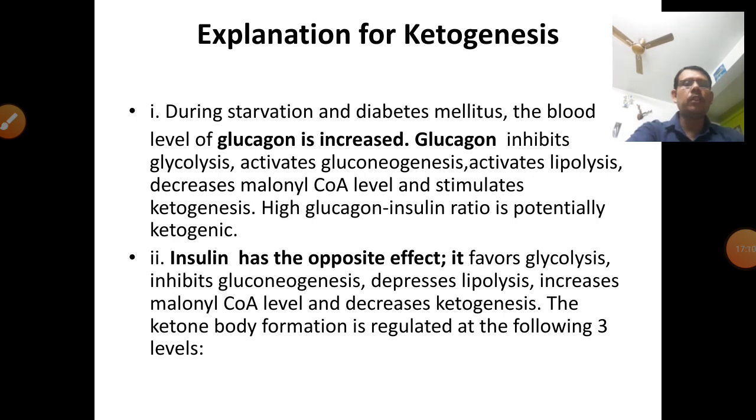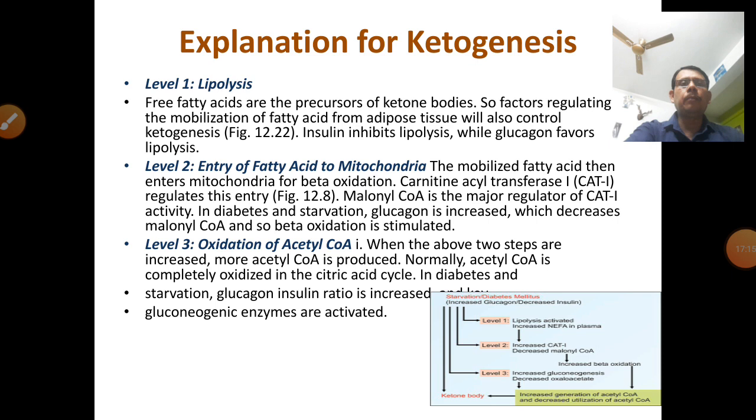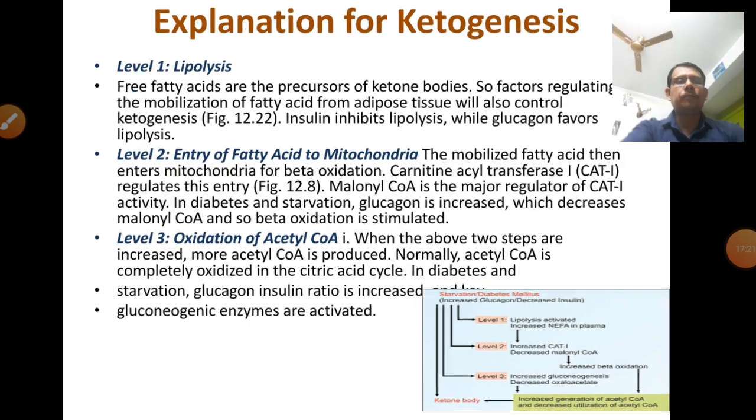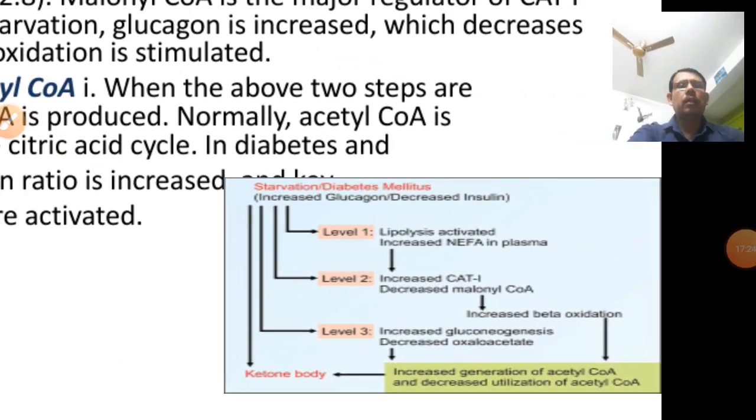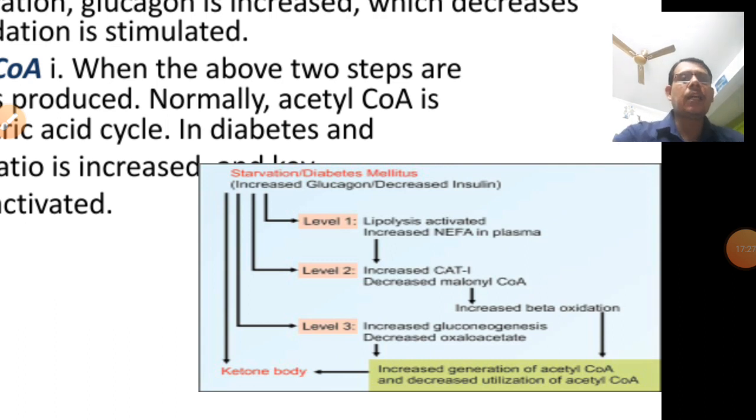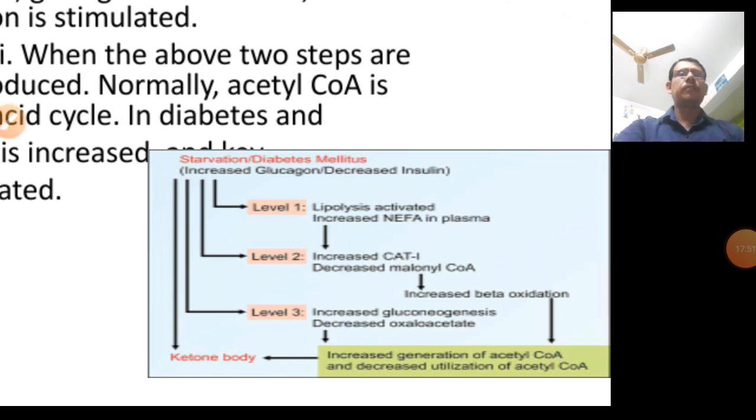The ketone body formation is regulated as follows at levels 1 to 3, where we see lipolysis, the entry of fatty acid into the mitochondria, and oxidation to acetyl CoA. These are in the picture, we can see it. There is starvation or diabetes mellitus. There are a total of 3 steps. Level 1 is lipolysis, level 2 is increased carnitine acyl transferase 1, and level 3 is decreased gluconeogenesis. In case of starvation, ketone bodies are formed directly, or by these 3 processes, levels 1 to 3, which directly increase the ketone bodies.